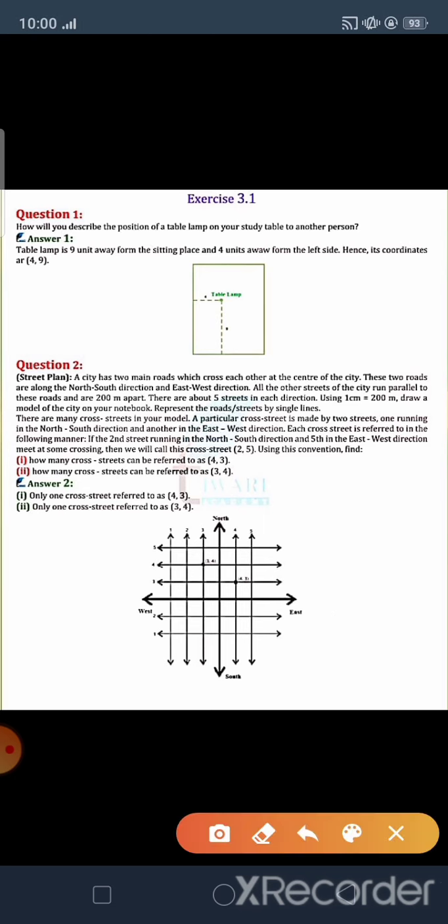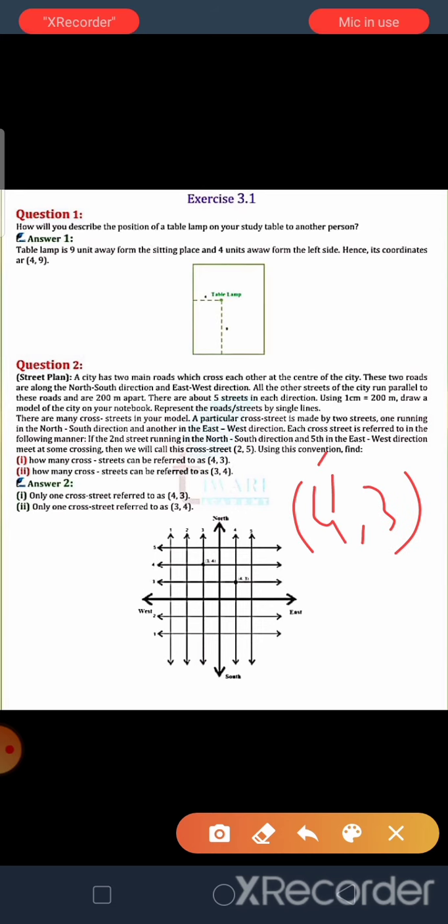Using this convention, we find the position. First, how many cross streets can be referred to as 4, 3? 4 means first we use the north-south street, and second we use the east-west street. So for the location, first we find the 4th north-south road, and the third position of east-west is this side.